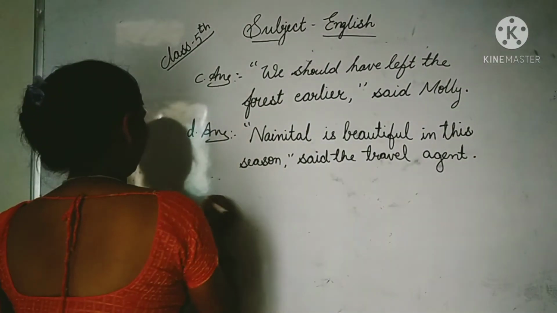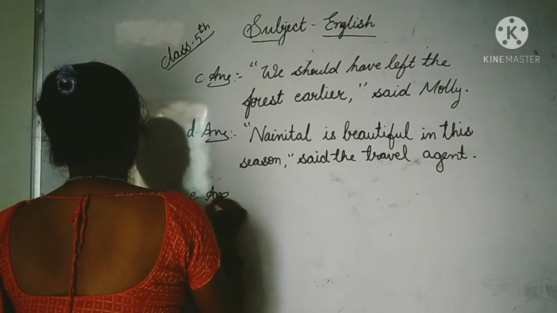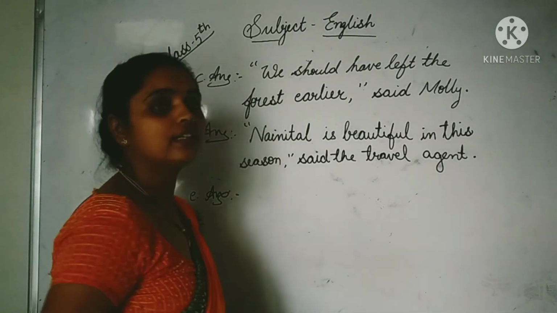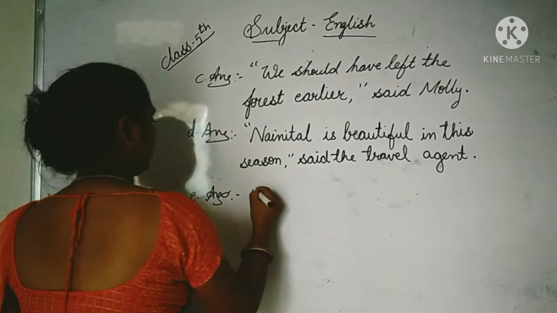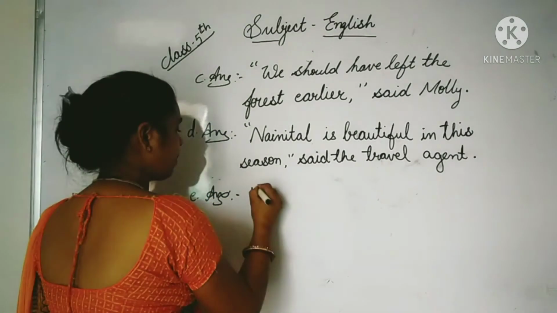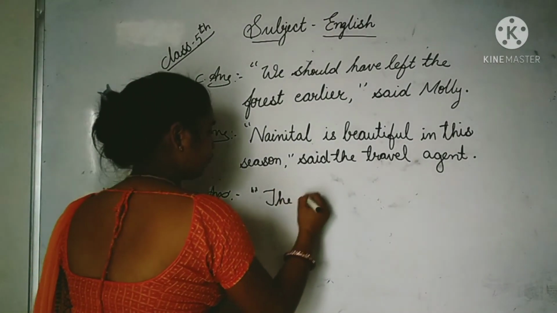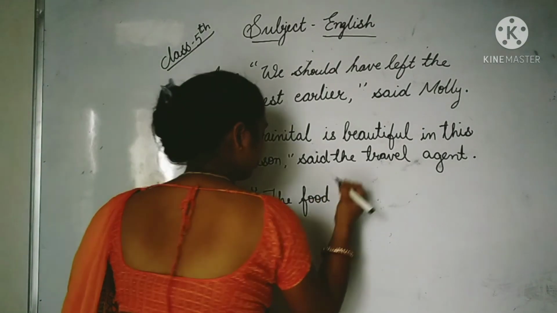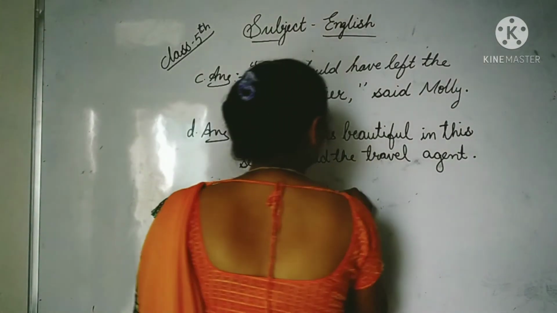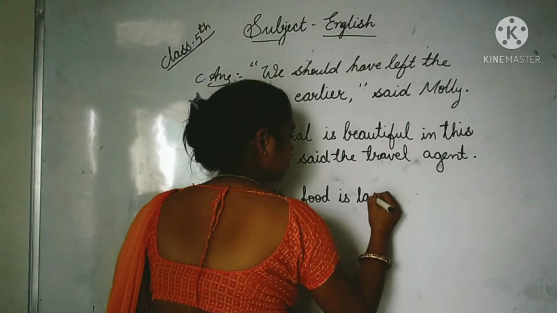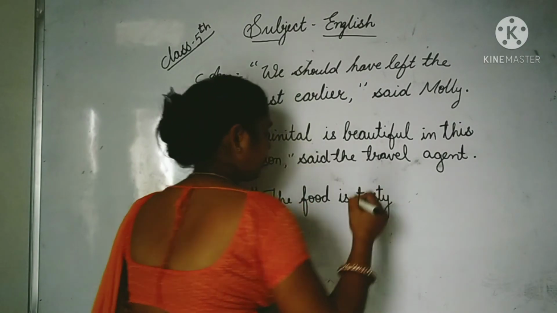Next is question E. In question E: The food is tasty, said the customers. So the answer will be: inverted comma, T will be capital.